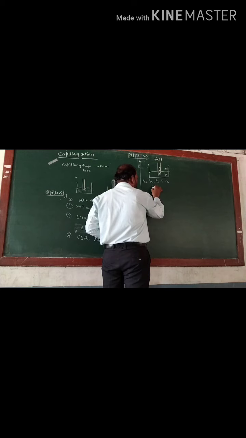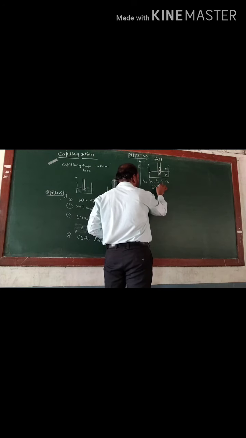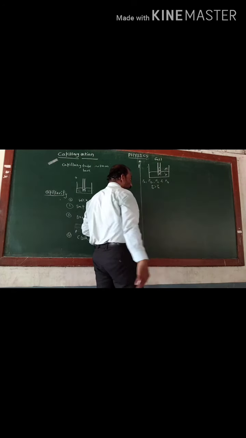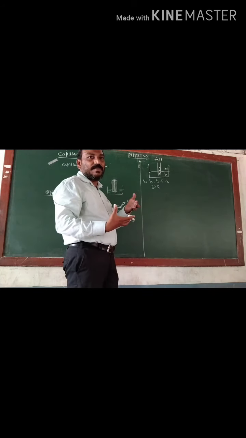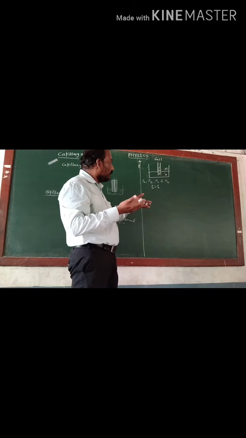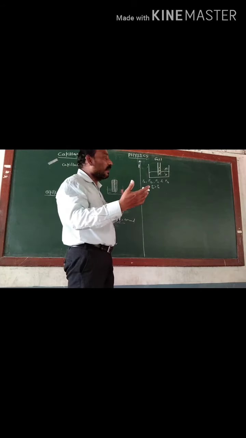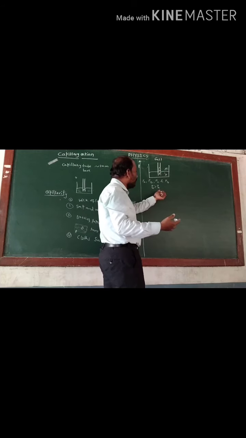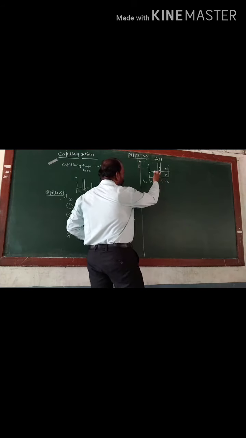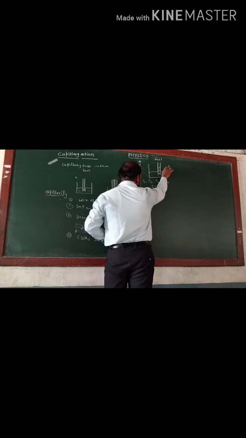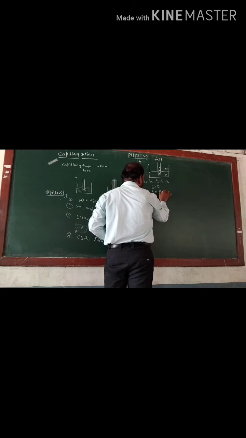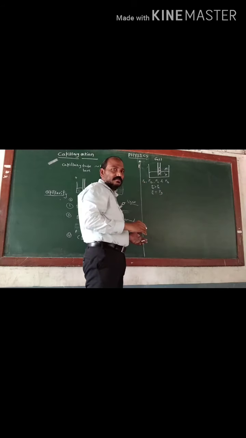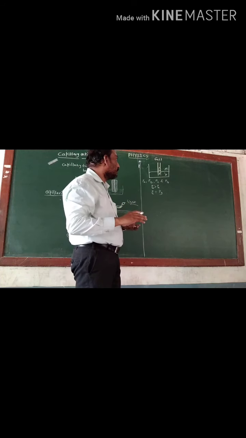Therefore pressure at B is greater than pressure at A. Now pressure at C is equal to pressure at D, at the same level.